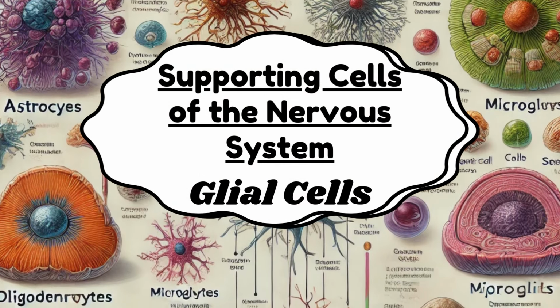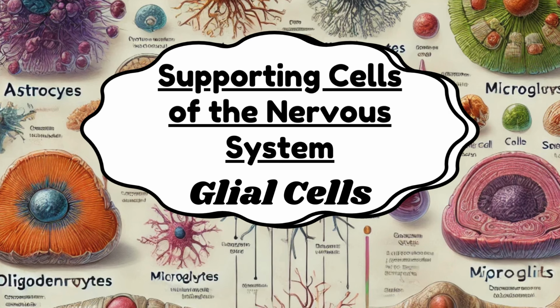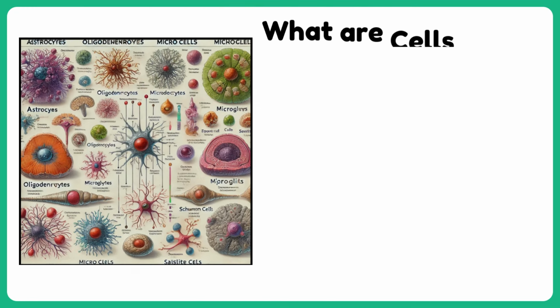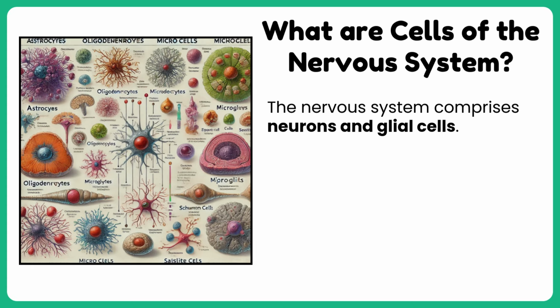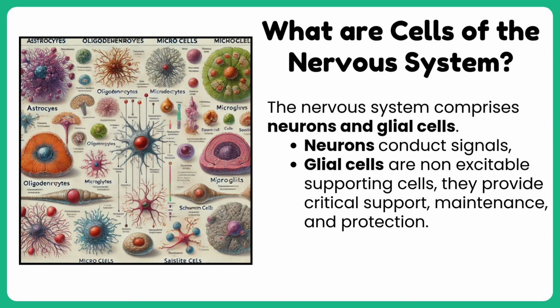In this video, we will discuss the supporting cells of the nervous system. These are called glial cells. What are the cells of the nervous system? The nervous system comprises neurons and glial cells. Neurons conduct signals. Glial cells are non-excitable supporting cells. They provide critical support, maintenance, and protection.